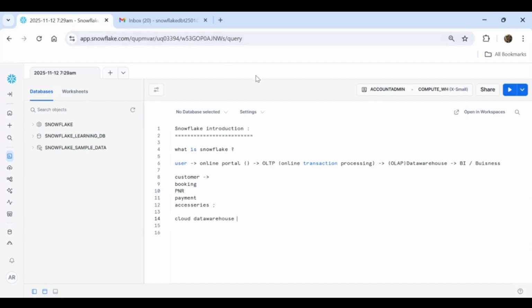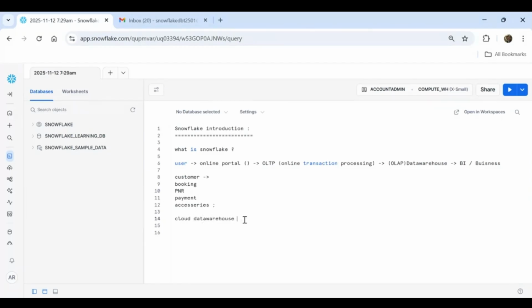Just like how we open a Gmail account or a Yahoo account, similarly we open a Snowflake account, and then we access that account through a URL or user ID and password from all over the world. Wherever you want, you can access that and work on Snowflake. So Snowflake is a browser-based application, a cloud infrastructure. Why do we call it a cloud data warehouse?